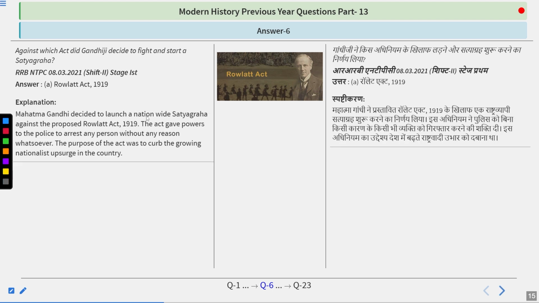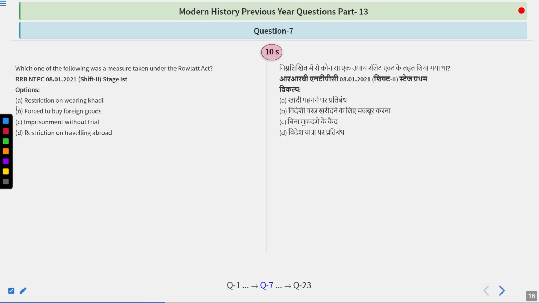Mahatma Gandhi decided to launch a nationwide satyagraha against the proposed Rowlatt Act. The act gave powers to the police to arrest any person without any reason. The purpose of the act was to curb the growing nationalist upsurge in the country. So do remember, the answer is Rowlatt Act 1919, against which Gandhiji decided to fight and start a satyagraha.